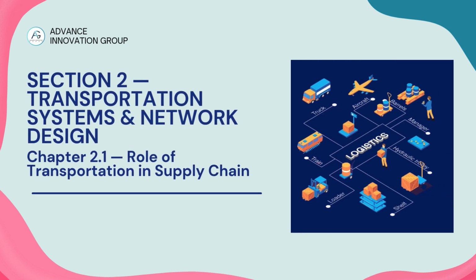Section 2. Transportation Systems and Network Design. In this section, we will understand how transportation supports the entire supply chain. Transportation connects suppliers, factories, warehouses, and customers. It directly impacts delivery speed, cost, and customer satisfaction. This chapter will help you understand how proper transport planning leads to faster, cheaper, and more reliable supply chain operations.